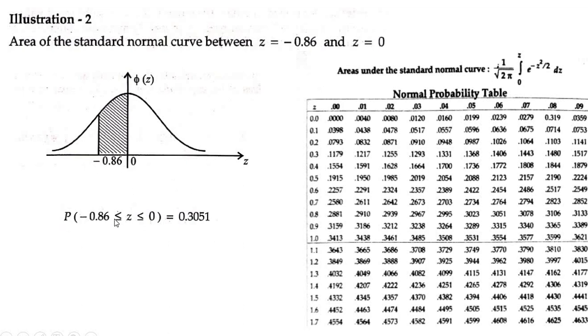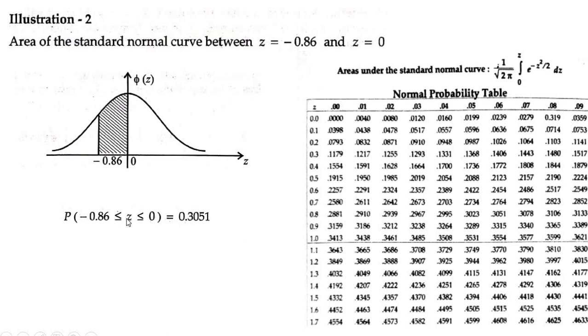P of z greater than or equal to minus 0.86 less than or equal to 0 is also equal to, since it is a mirror image, the positive side is the same as the negative side, P of z greater than or equal to 0 less than or equal to 0.86. If you have P of z greater than or equal to 0 less than or equal to 0.86, then what is that equal to? That is equal to phi of 0.86, right?